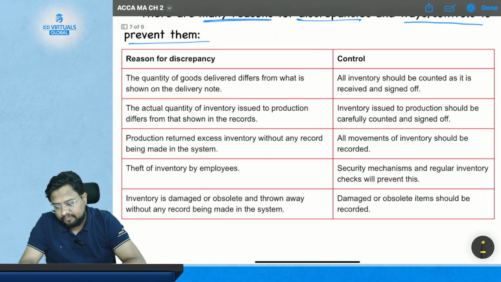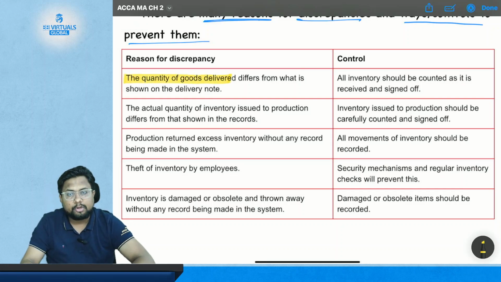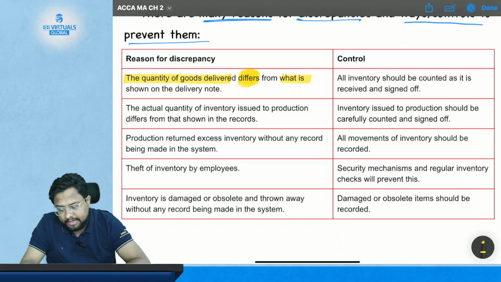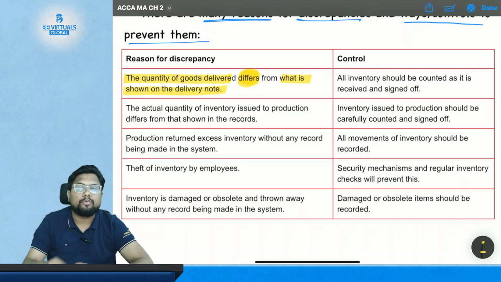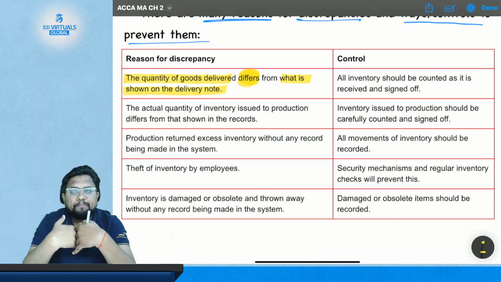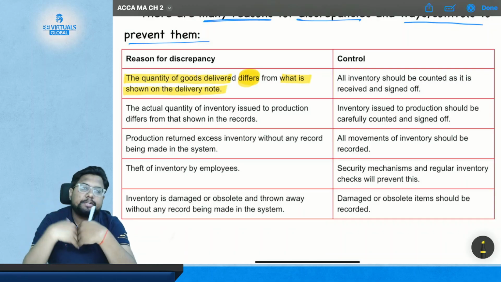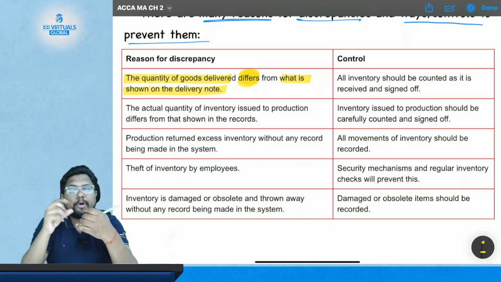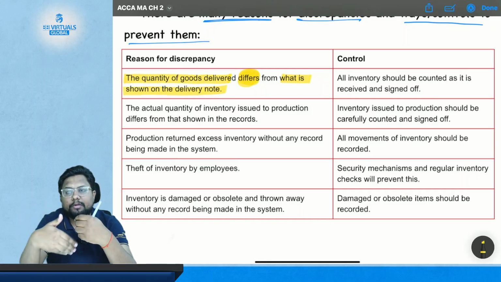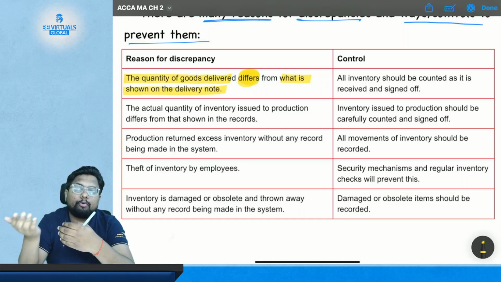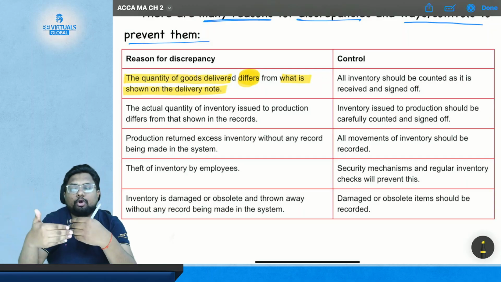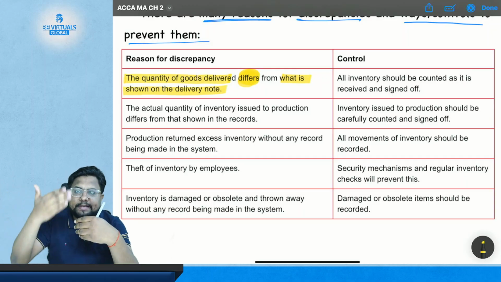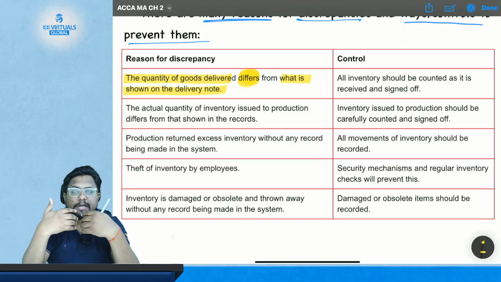The first reason is that the quantity of goods delivered differs from what is shown on the delivery note. Suppose you have received the material from your vendor, but it differs from what the delivery note is showing. Now what is the delivery note? It is the document provided by the vendor listing the goods which they are sending and delivering to you.